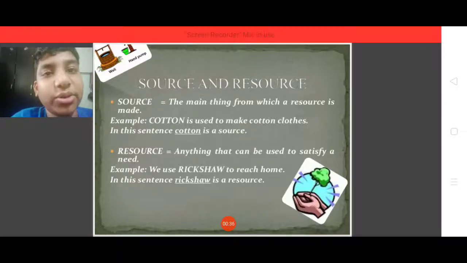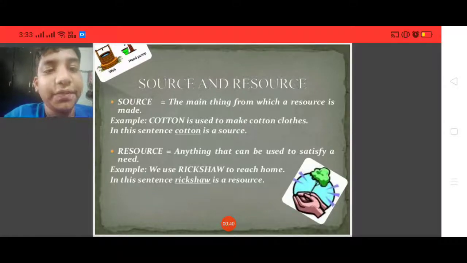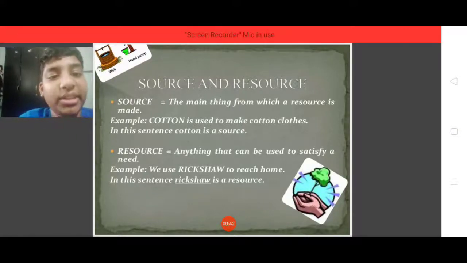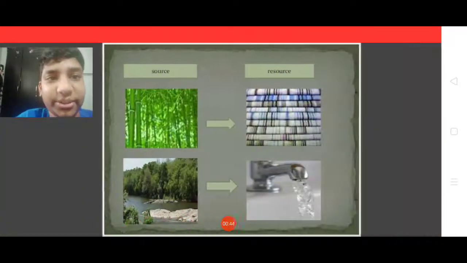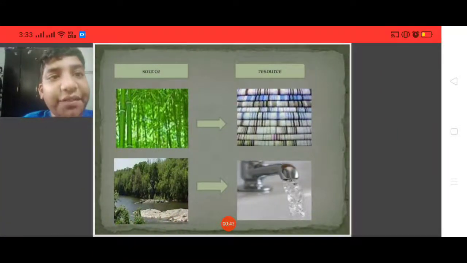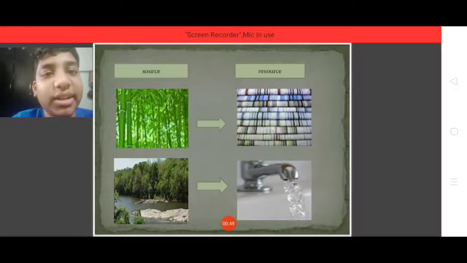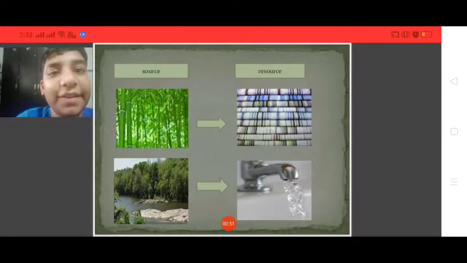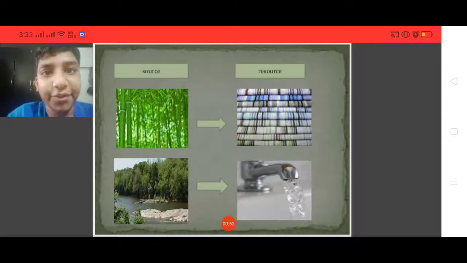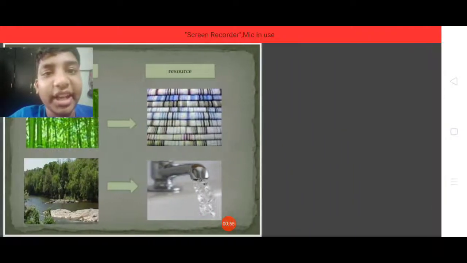What is a resource? A resource is anything that can be used to satisfy a need. We use a rickshaw to reach home. In this sentence, the rickshaw is a resource. So sources are converted into resources, as we learned. Here bamboo is converted into cloth, and river water is used for cleaning, etc.